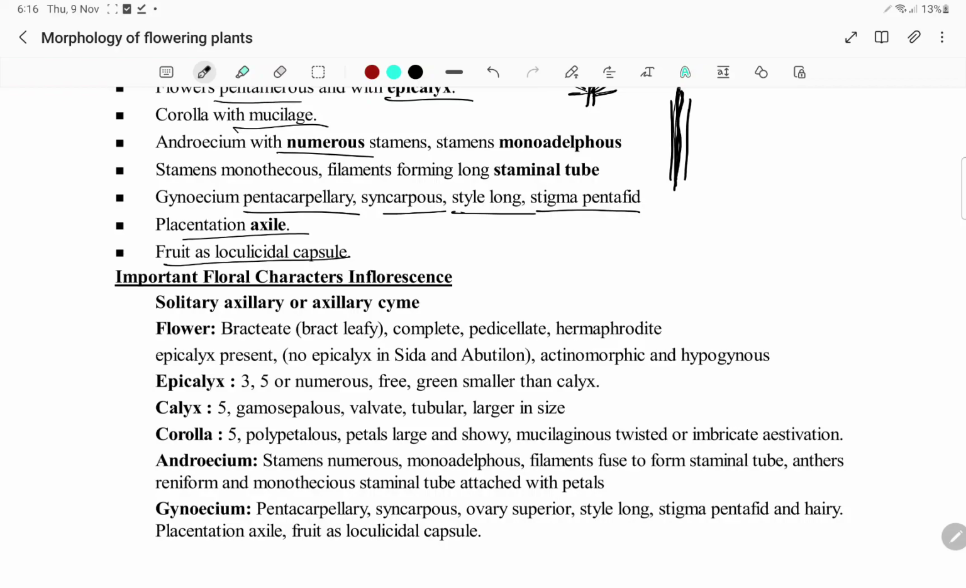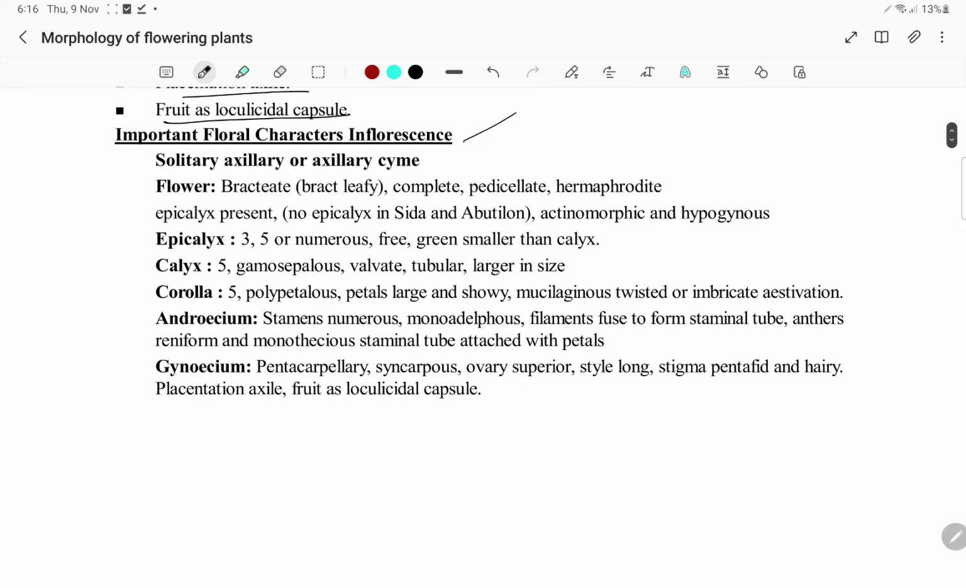So coming to the important characters of inflorescence. Solitary, axillary or axillary cyme. Bracteate, complete flower, pedicellate, hermaphrodite, meaning bisexual. Epicalyx is present; no epicalyx in Sida and Abutilon. The flowers are actinomorphic. Even in Brassicaceae it is actinomorphic. The flowers are hypogynous, which means superior ovary. Brassicaceae is also superior ovary. So there is a common thing.